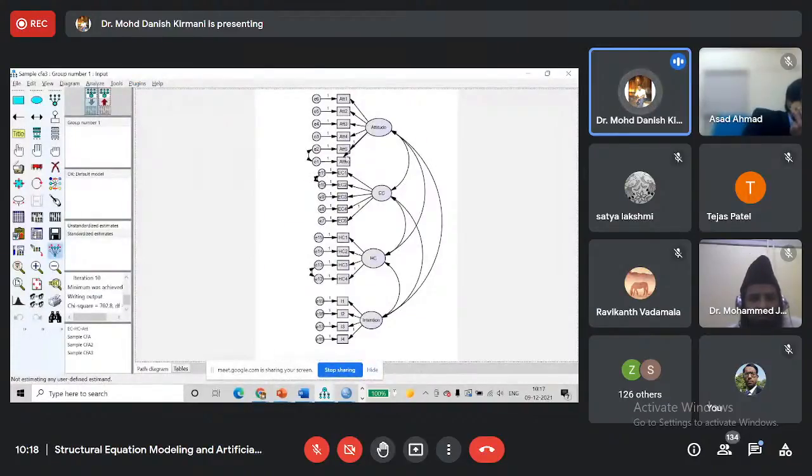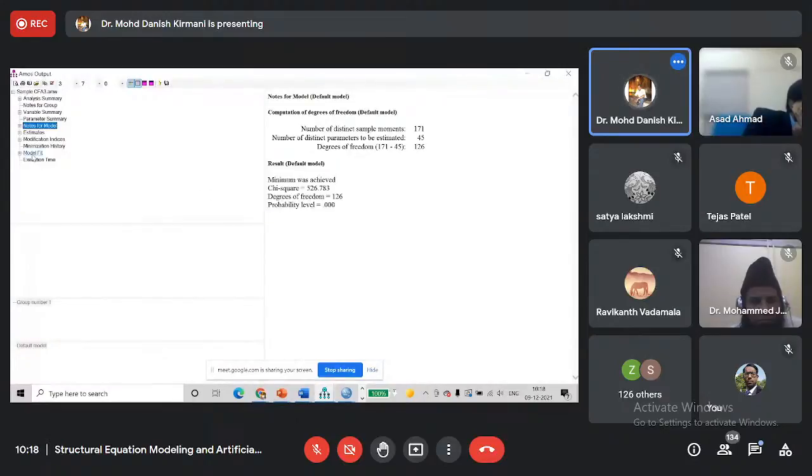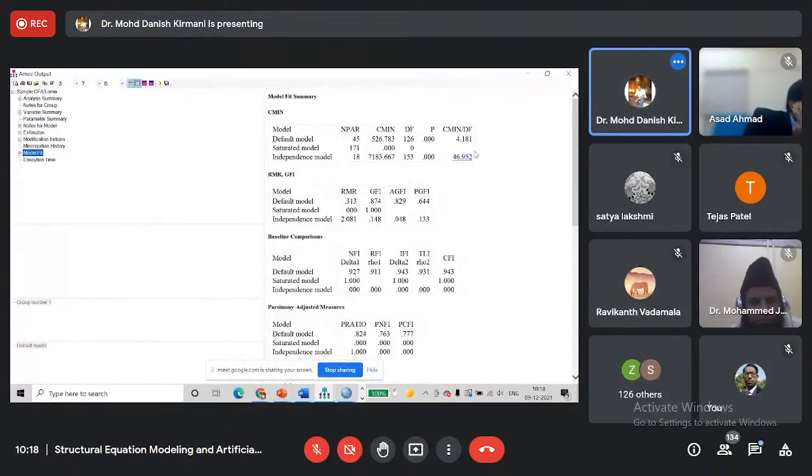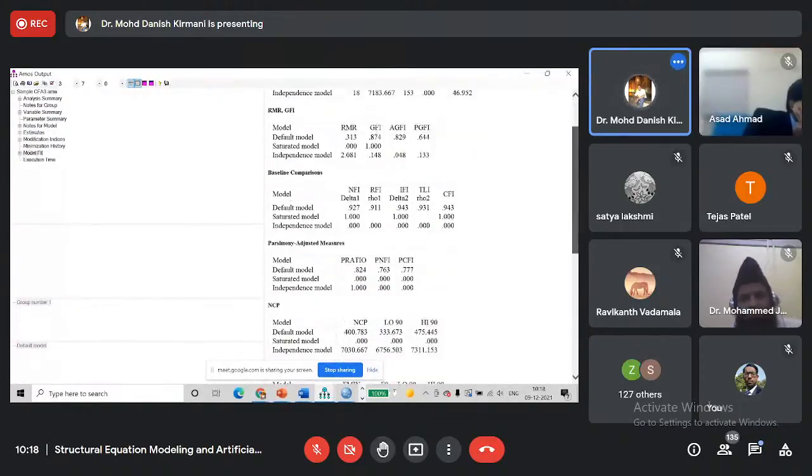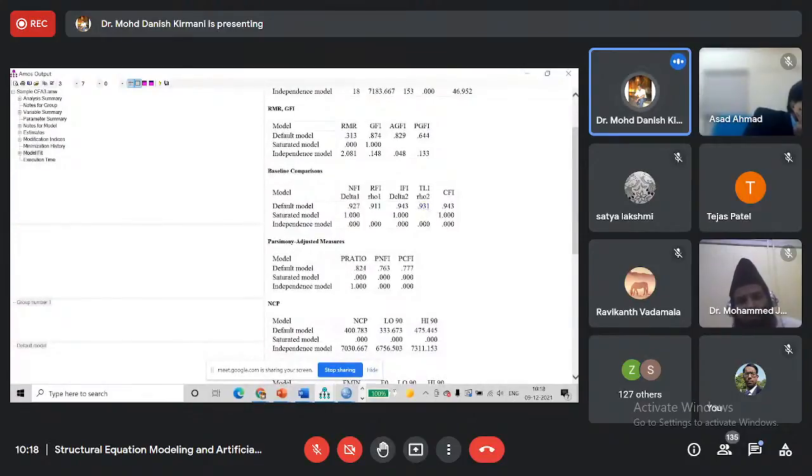Since ATT5 is involved in a covariance, and these two have the same factor loadings, we will first delete ATT4, then calculate estimates, and check our values again. Much improvement. Cmin/DF 4.181, it has improved. TLI 0.943.